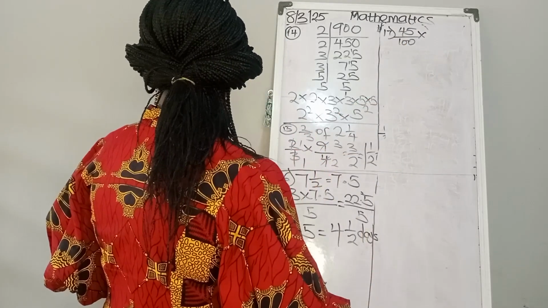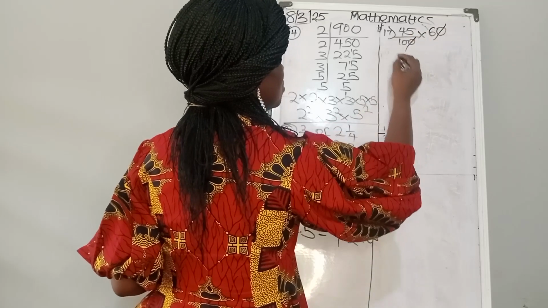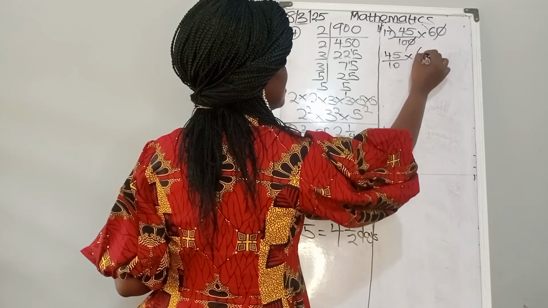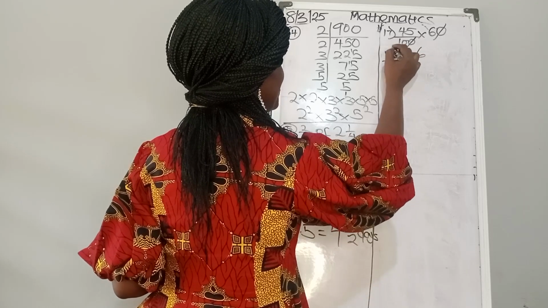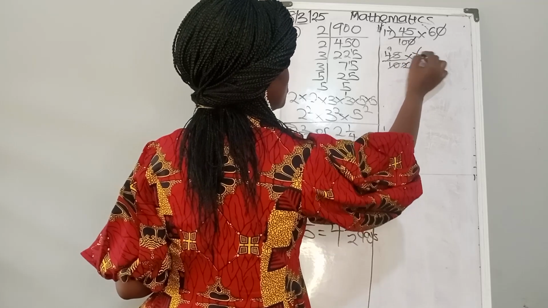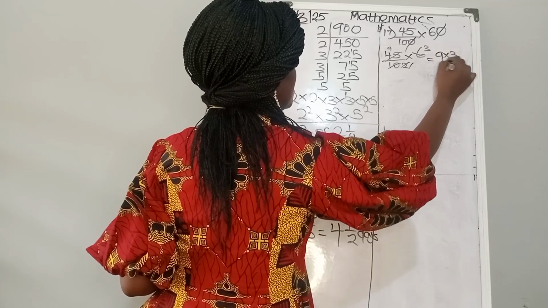So you cut, 0 cancels 0. We have 45 over 10 times 6. 5 into 45 is 9, 5 into 10 is 2. 2 into 2 is 1, 2 into 6 is 3. So we have 9 times 3, which is equal to 27. I hope we get that.